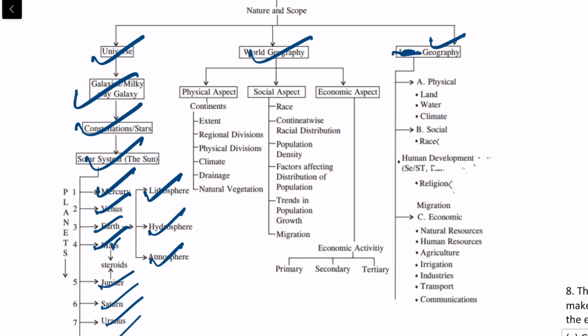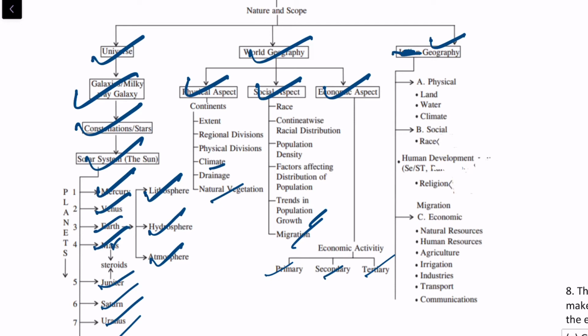Under world geography we study the physical aspect, social aspect and economic aspect. Physical aspects are regional division, physical division, climate, natural vegetation and drainage. Under the social aspect we study race, religion, population distribution, trends in population growth and migration. Under the economic aspect we can study primary, secondary and tertiary economic activities.